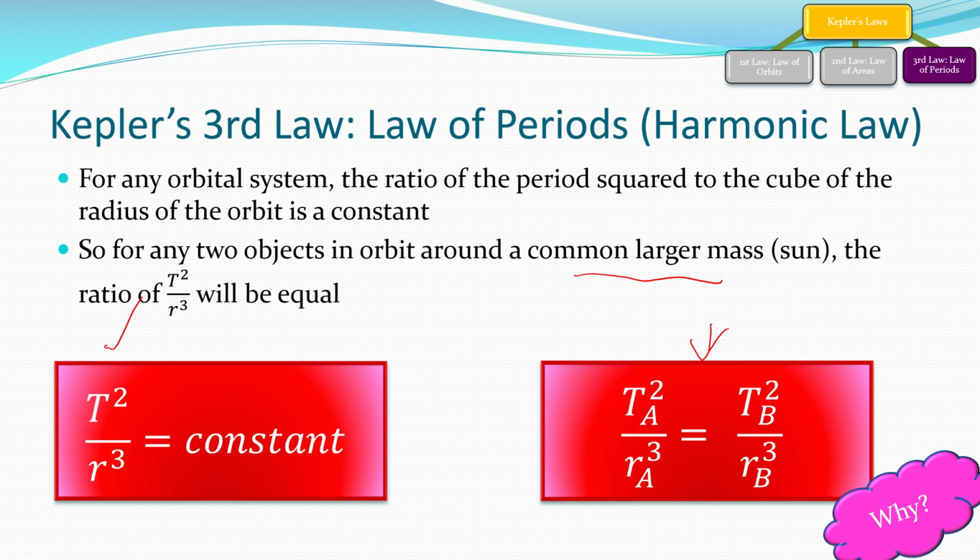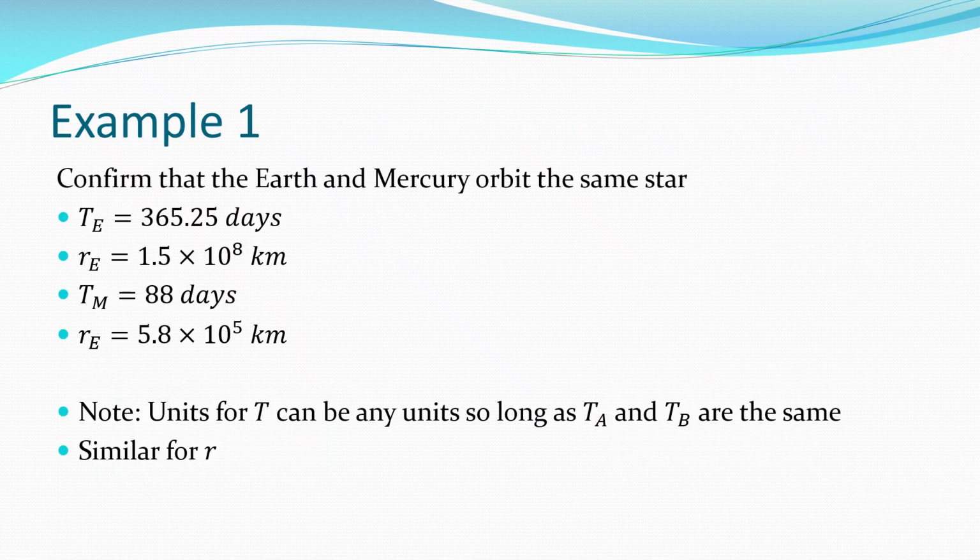Let's look at an example of what I mean there. Confirm that Earth and Mercury orbit the same star. If we orbit the same star, T squared over r cubed will be the same value for both of us. So I've got the period for Earth, we should know that one, and how far the Earth is from the sun. Mercury's year is 88 days, and it's much, much closer to the sun than we are. Now in this scenario, we can use days and kilometers. We don't have to use standard units in this example. It's one of the very few examples. One of the other few examples you'll see is when we start talking about special relativity and light years and velocities in terms of a fraction of the speed of light.